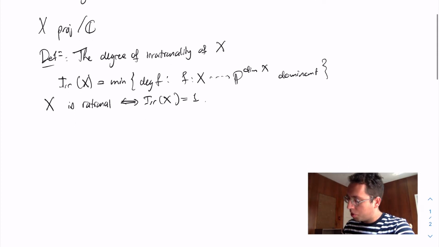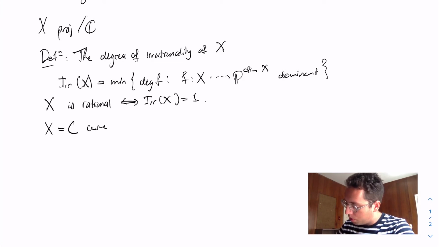So this, in the case of curves, has a much more classical name. It's been studied for quite a while. So if X is equal to C, a curve, then the degree of irrationality of C is known as the gonality of C.